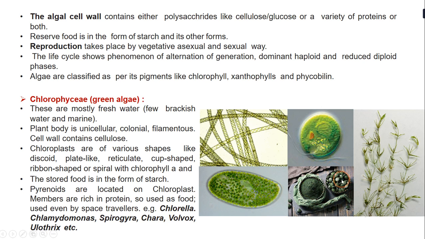One such example is Spirulina and also Chlorella. These are the two which are highly rich in protein, and they are used as space food by the astronauts. Other than this, there are Chlamydomonas, Spirogyra, Chara, Volvox, Ulothrix, etc., which are very rich in proteins. So this is about Chlorophyceae.